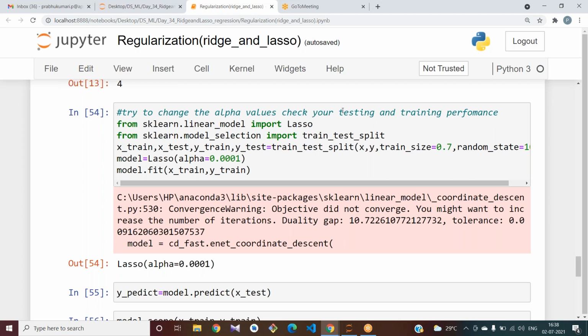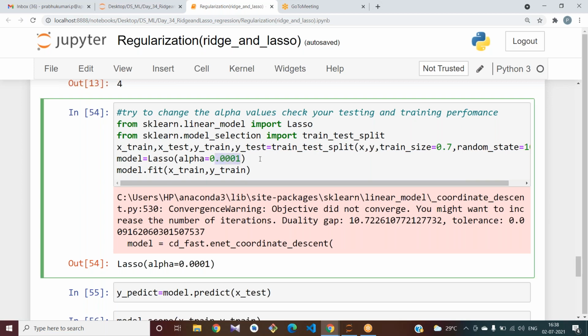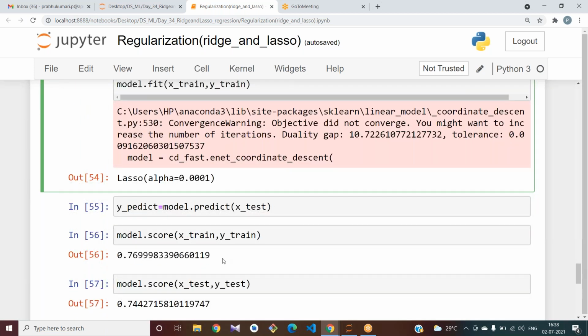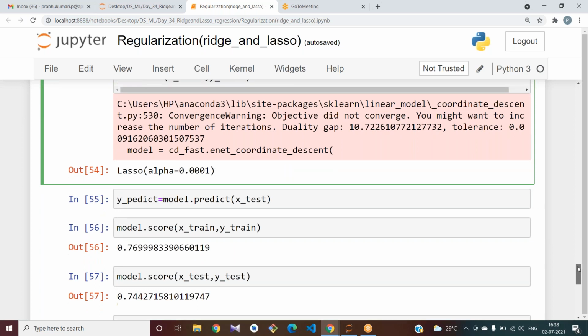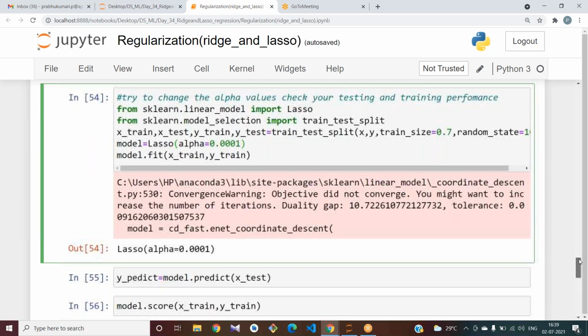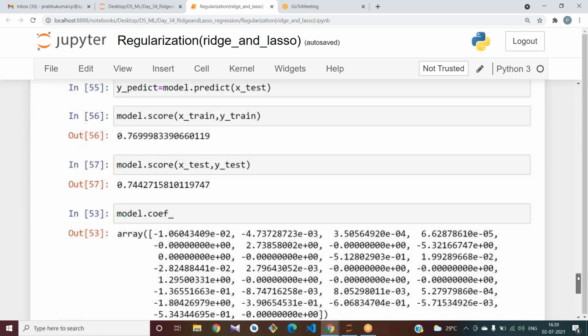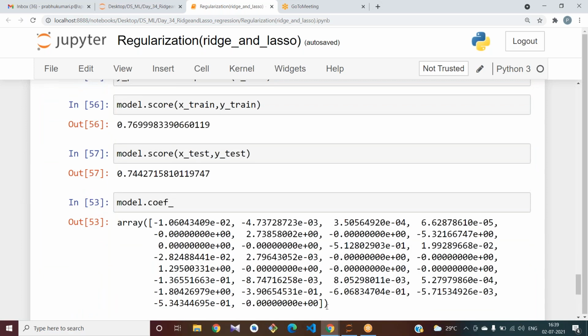I have changed the value to 0.001. If I change it to 0.001, my training score is 76 and testing score is 74. If you want to see the coefficients, we have used all the coefficients here.